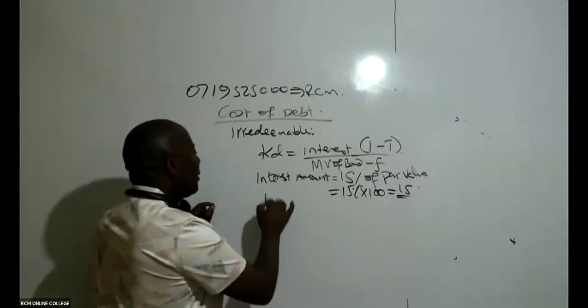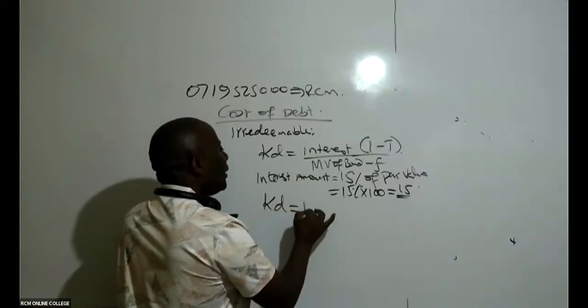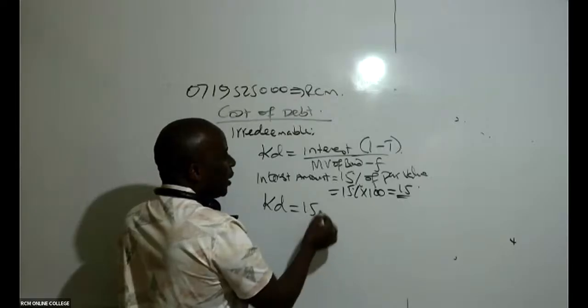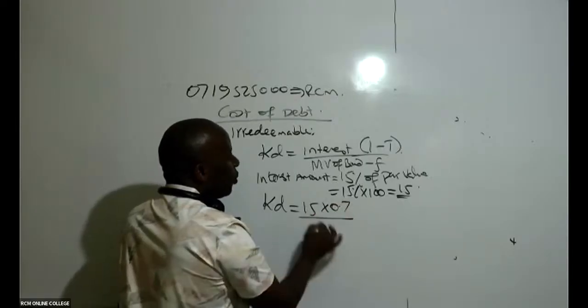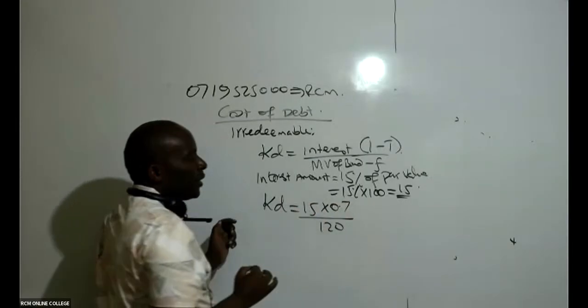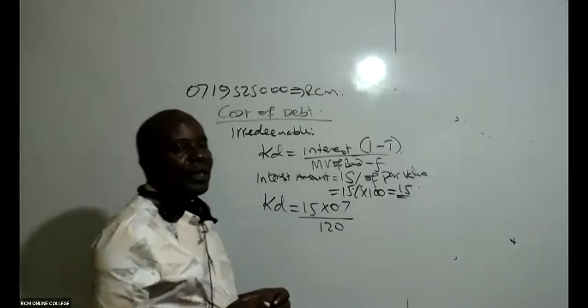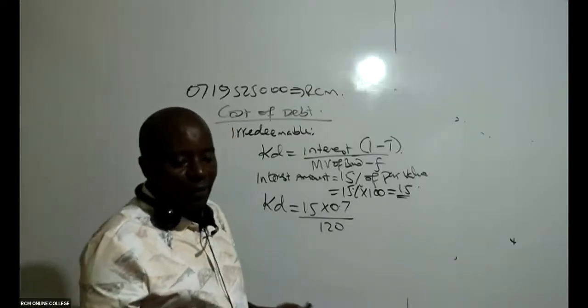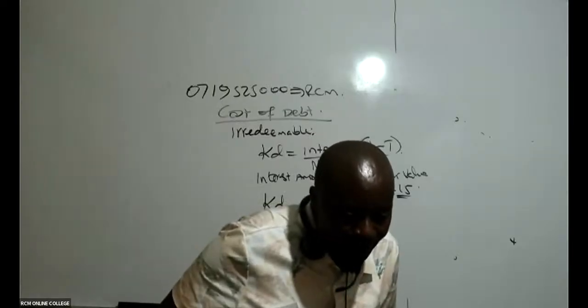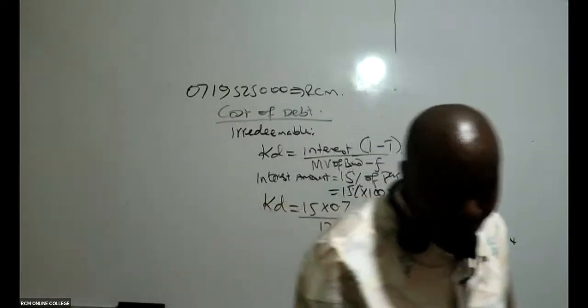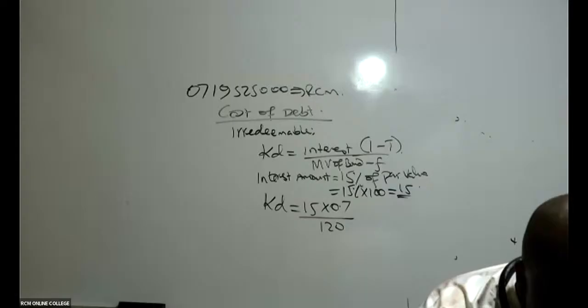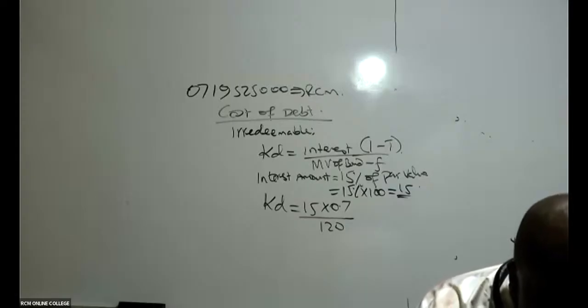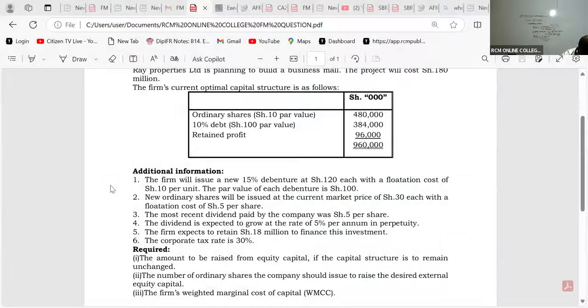Then my Kd, my good students, will be the interest, 15 shillings times 0.7, all over 120. I'm sure most of them have not yet seen where I've gotten 0.7 from. Why not 10%? I like your questions. Why not 10%?